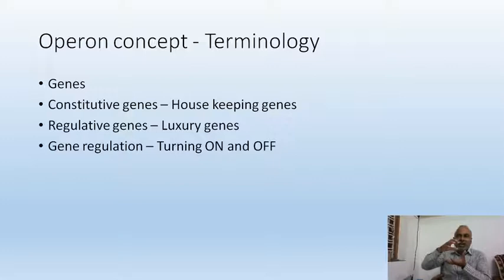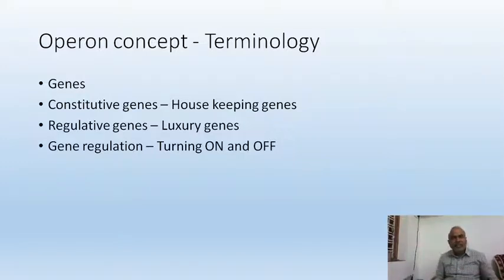So they are allowed to function by some regulatory mechanism, and they are stopped by some regulatory mechanism. In that way, the expression of these genes is regulated. Because the expression is regulated, this is called regulation of gene expression. So genes can be turned on in their expression, and genes can be turned off.